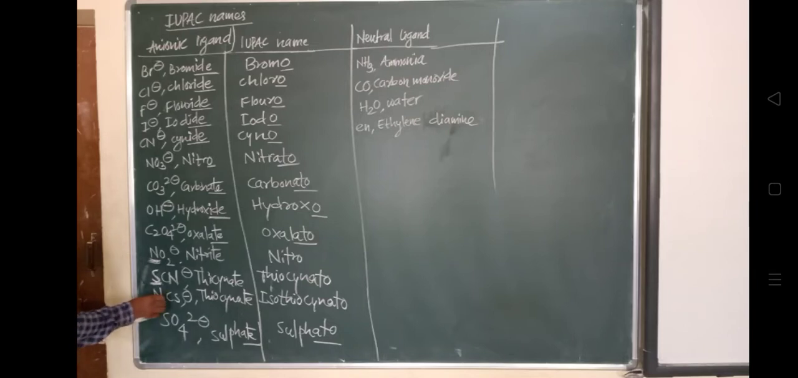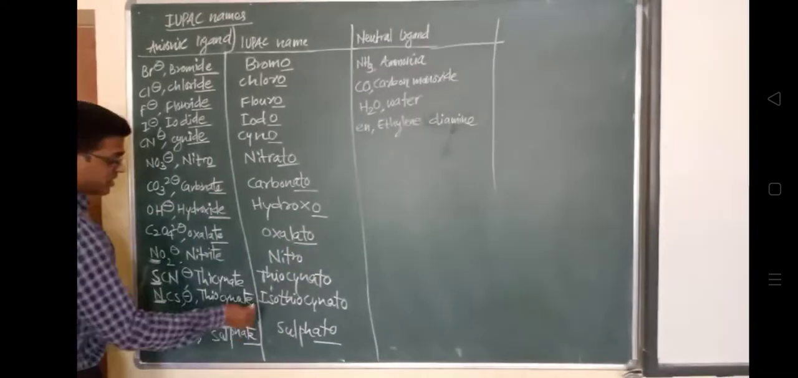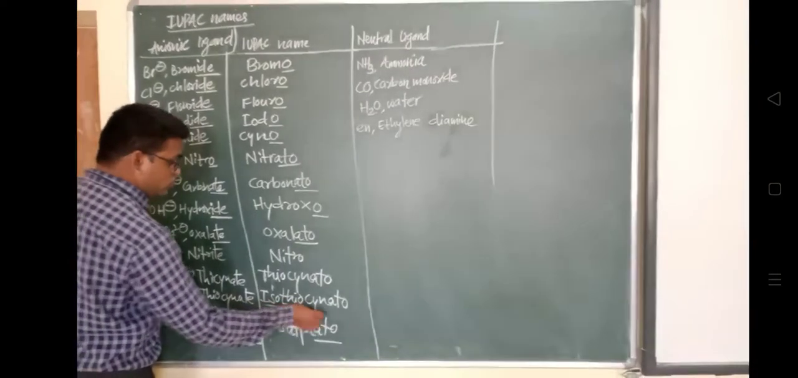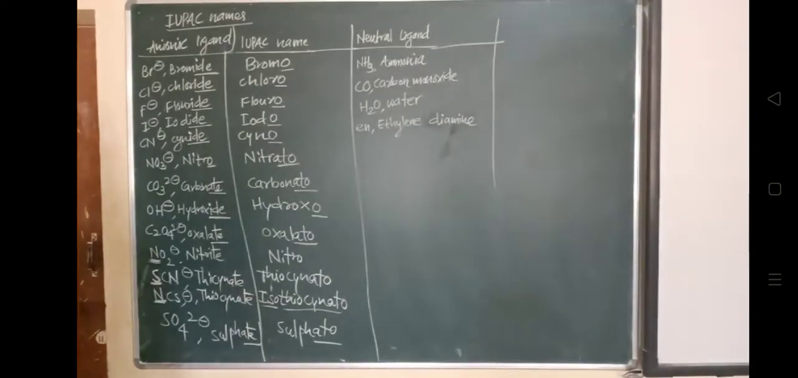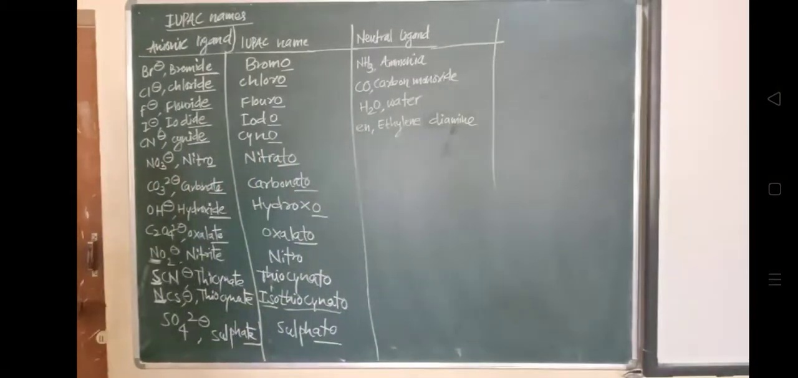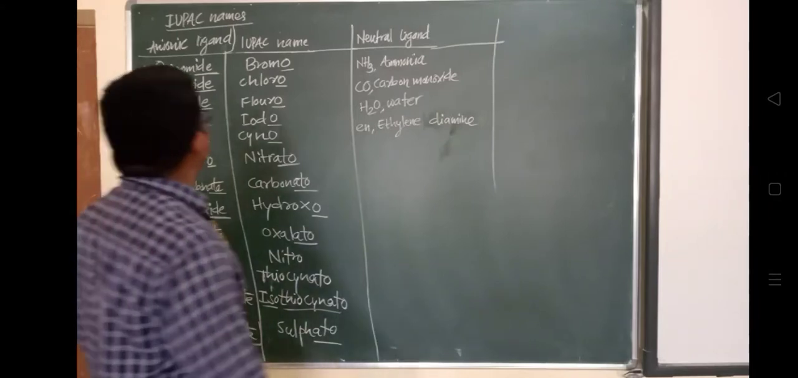So we are looking to sum up the ionic ligands. Next is a neutral ligand, NH3. The common name is ammonia, and its IUPAC name is given as ammine, spelled AMMINE. So if the ligand is NH3, the nomenclature should be given as ammine.